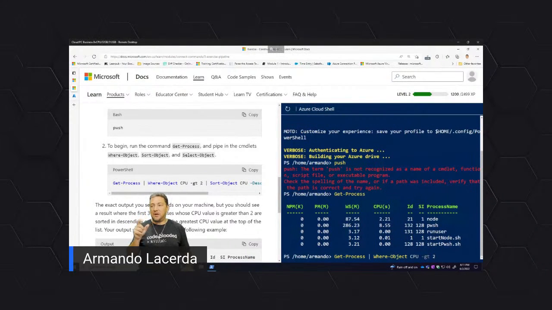Remember the property that is in the object, the CPU property, that's greater than 2.